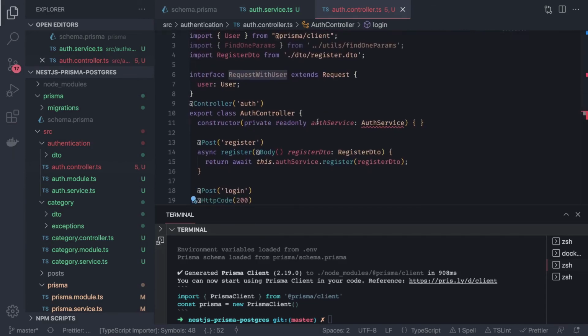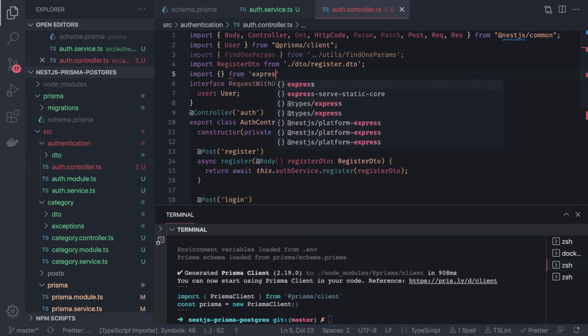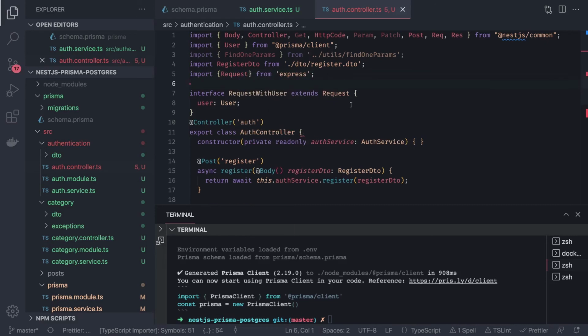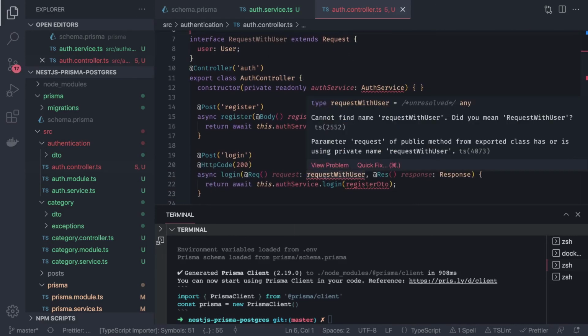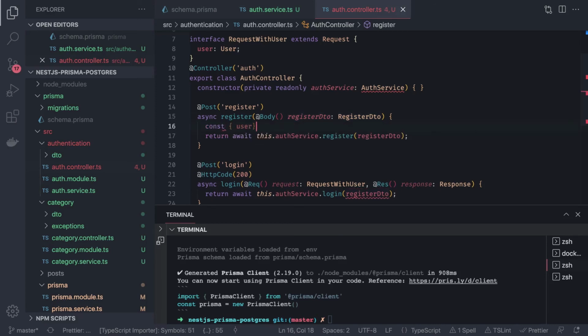Why is it complaining sometimes? Okay, this request is coming from Express, that we can import. Simple NestJS login register we are writing. Okay, and then we have a couple of things inside a controller. We are getting the request object. From the request object we can get the user.